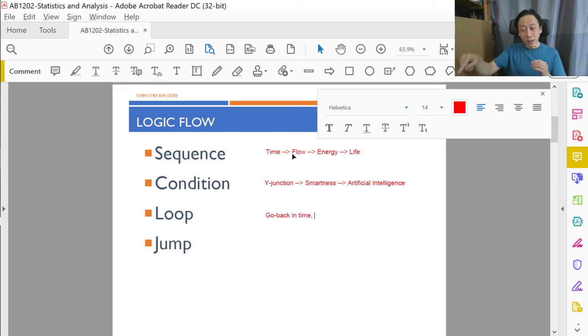Because of that, it goes back to the starting of the sequence, or somewhere in the sequence in the past. It will then continue the sequence again, and then come to the juncture. It will loop back again to the same old starting point, and then run again. So it becomes a loop in that sense. And of course, we need to stick in a condition to make sure that you keep on doing the same thing until you have reached a certain condition, then you exit the loop, right?